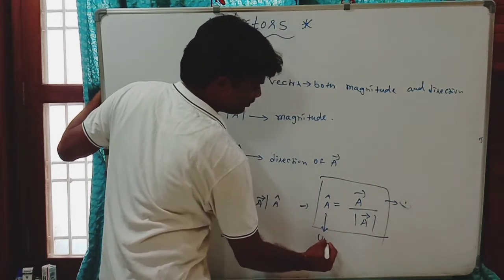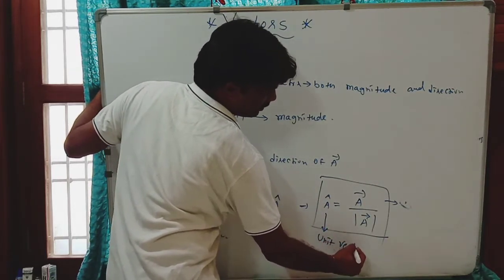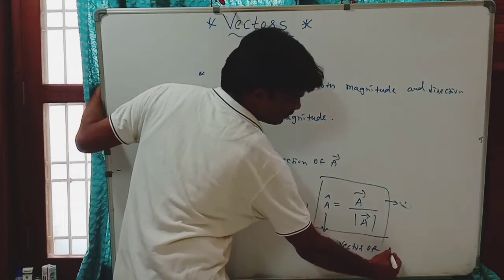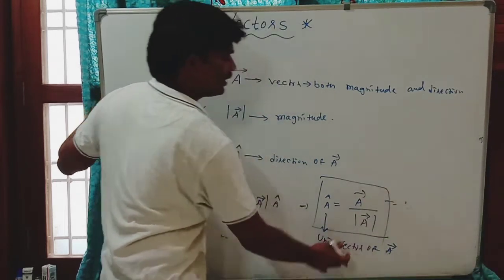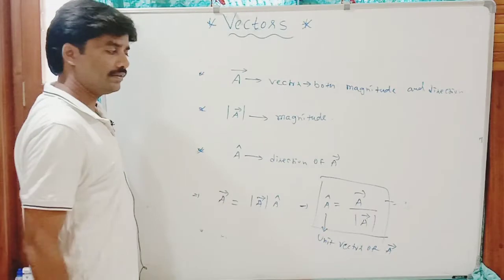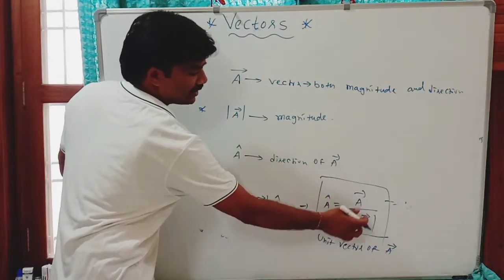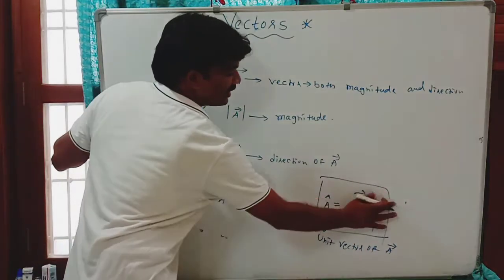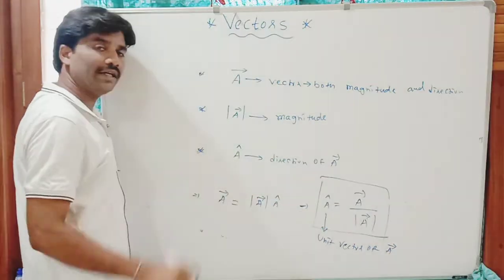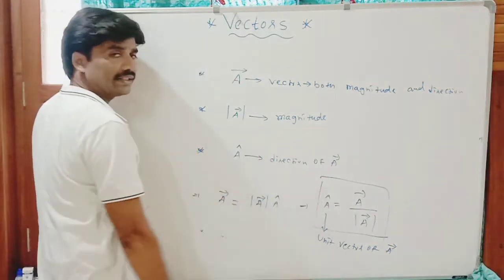Unit vector of A. Vector A has both magnitude and direction. If you divide it with magnitude, magnitude gets cancelled. You will have only direction, that is given by this A cap.